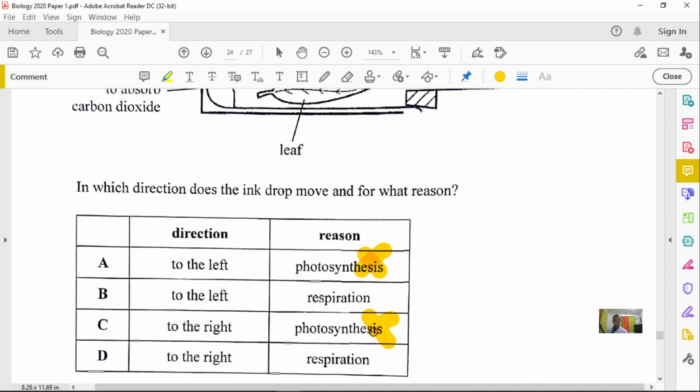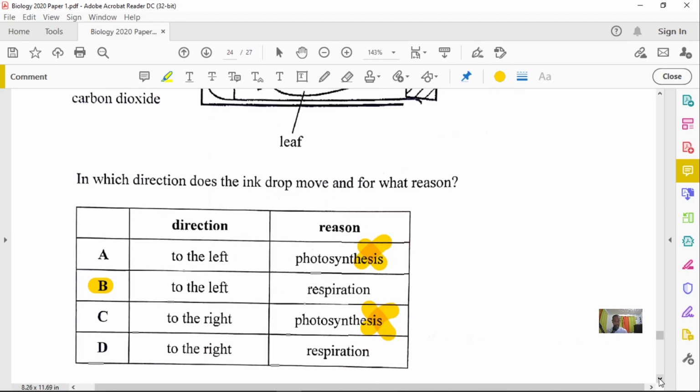So we're going to take out photosynthesis. So it must be because of increased respiration. So in what direction will it move? It will move towards the left, which is towards the leaf, because the leaf will take in the oxygen. It will move towards the left, towards the leaf, carrying oxygen for respiration. So our option there will be B.